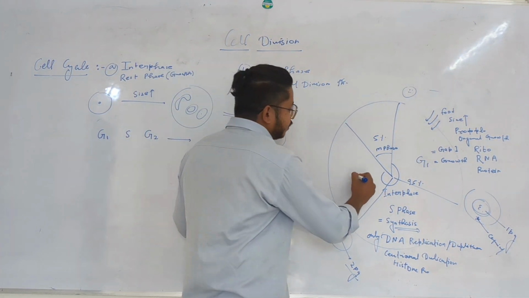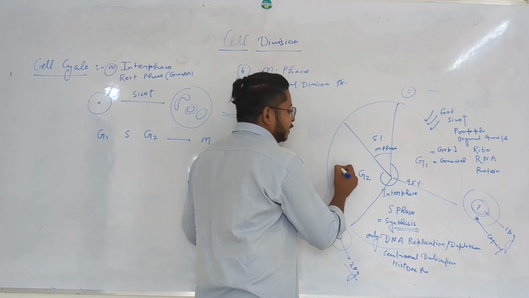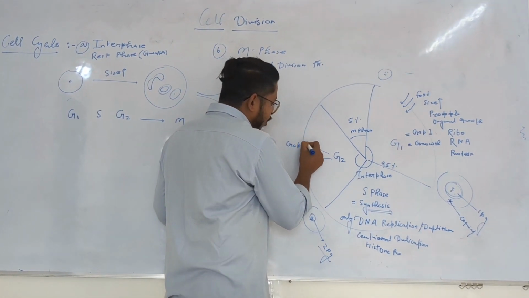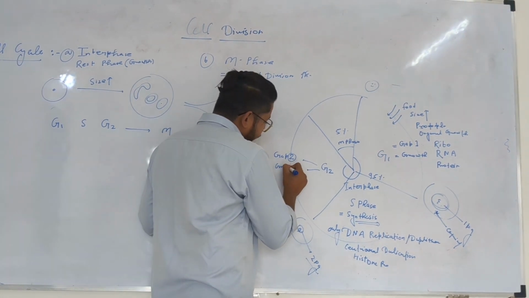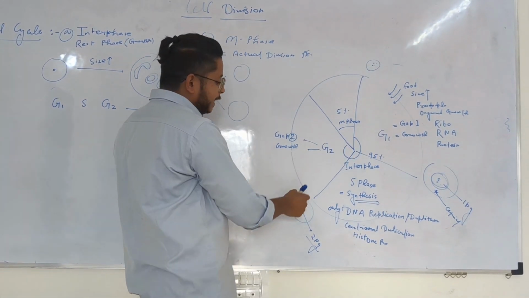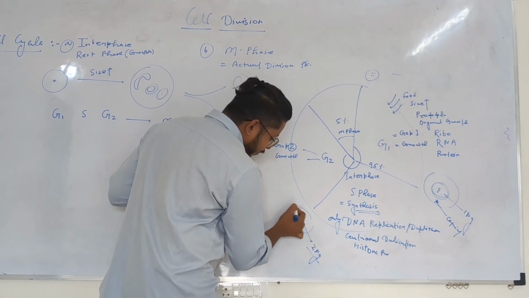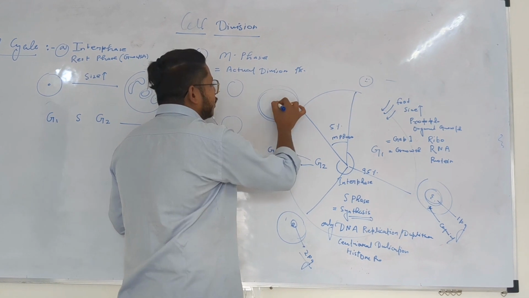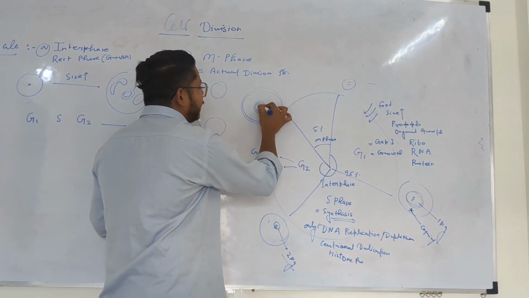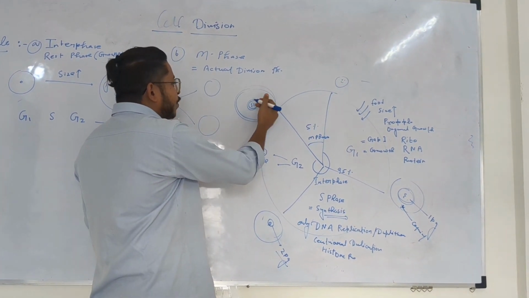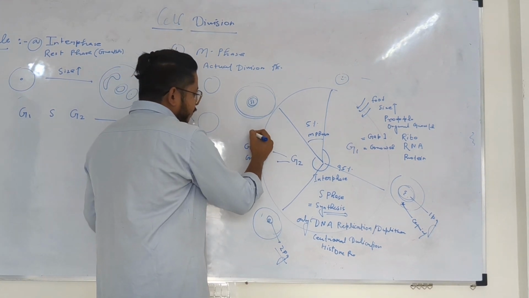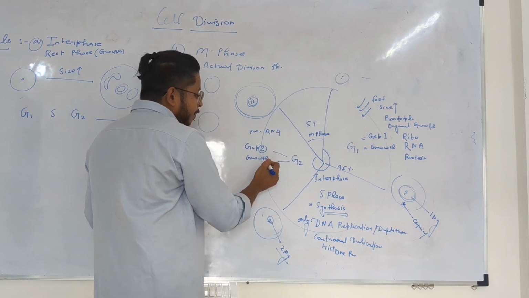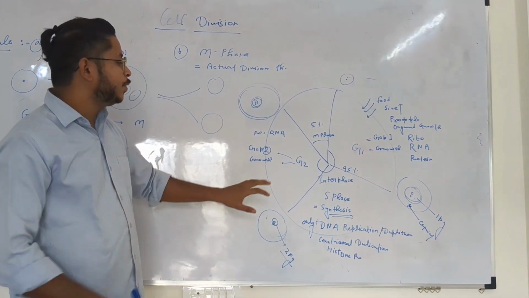Later another phase is present, called the G2 phase. The full form of the G2 phase is gap 2, or it is also called growth 2. The second time, the cell starts growing again. Here the cell shows growth, and because of that the whole cell is converted into a mature cell, along with having double the amount of DNA. Inside it, protein synthesis will happen. Here RNA formation will happen, but DNA formation never takes place in the G2 phase also.